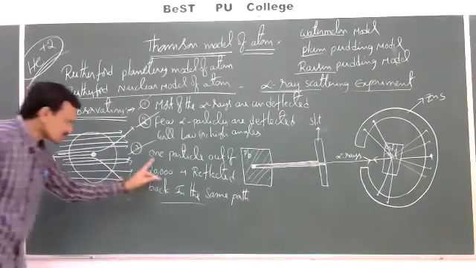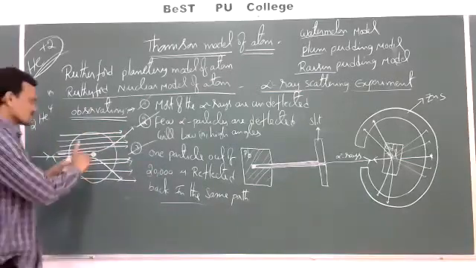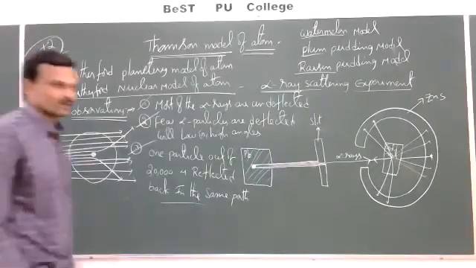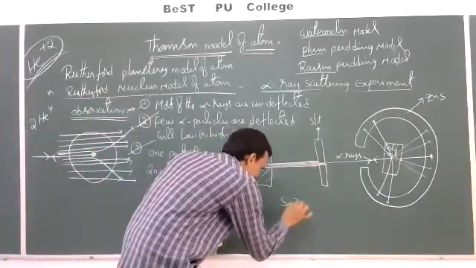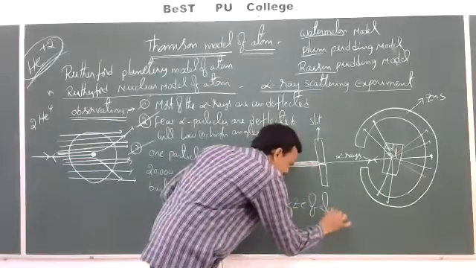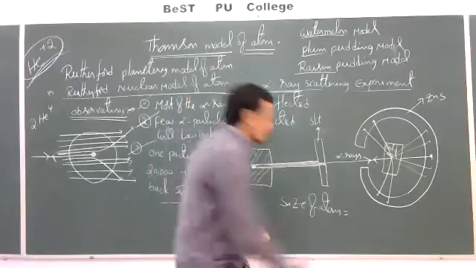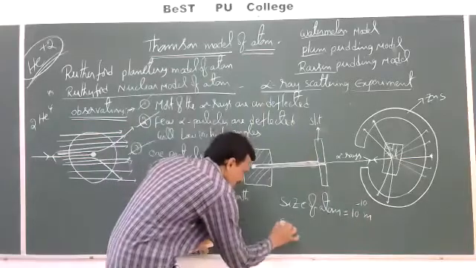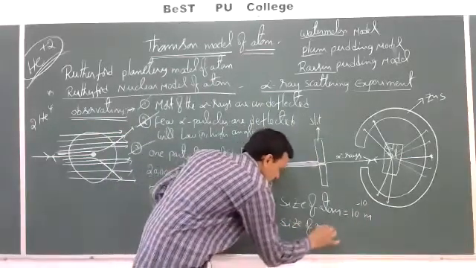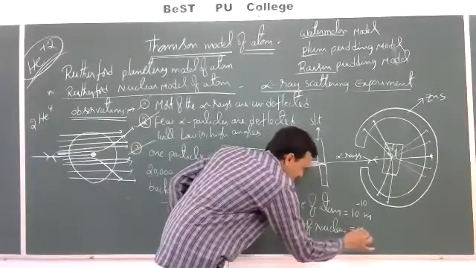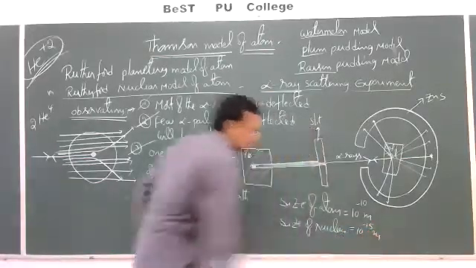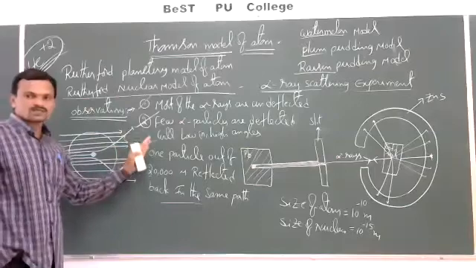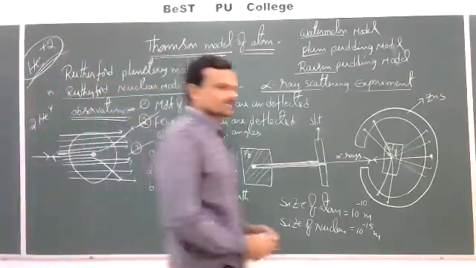And from this observation, based on this, Rutherford calculated the size of the atom as well as the size of the nucleus. Size of atom is in the range of 10 to the power of minus 10 meters. Whereas size of nucleus is in the range of 10 to the power of minus 15 meters. Okay, so from these three observations, he made three conclusions. Let us see what these three conclusions are.